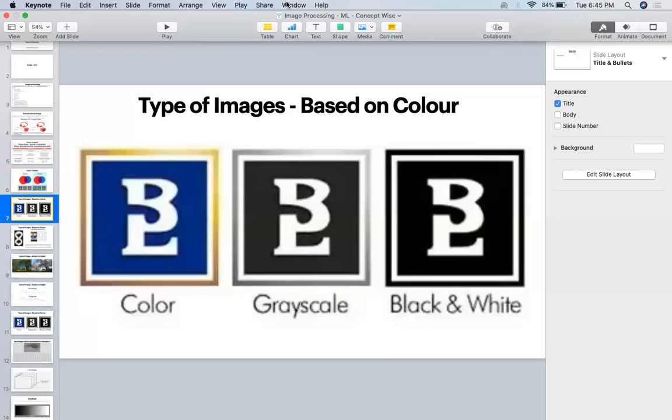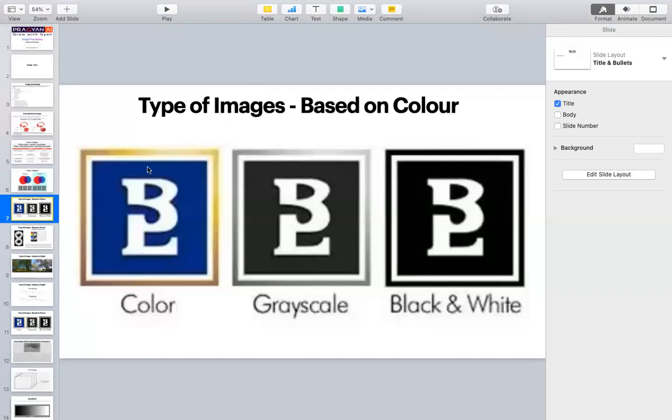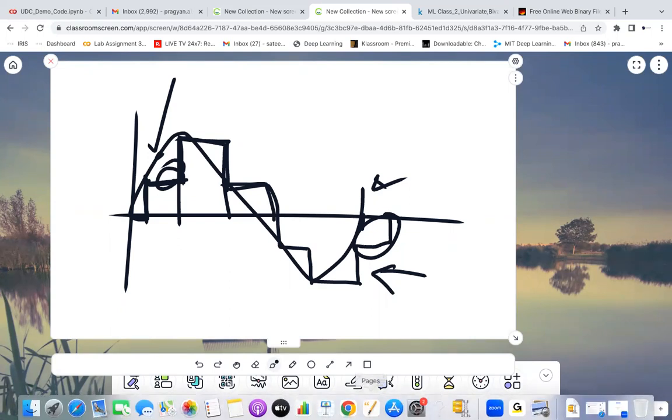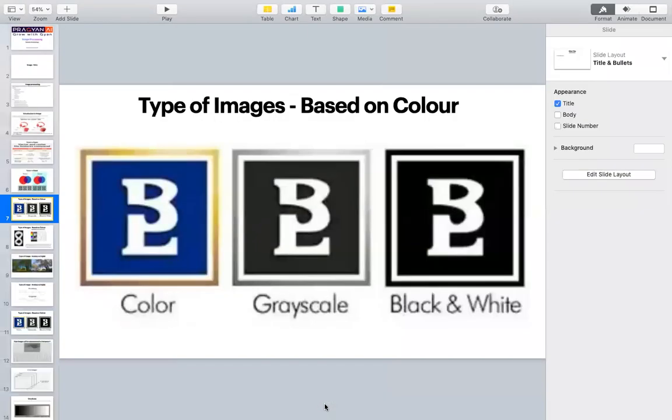The next way of classifying images is based on color. I'll be classifying them as a color image or a black and white image, and there is one more kind called a grayscale image. When we say black and white image, I will have only two levels, one black and one white. Later they wanted to create shades of black or shades of white, so many shades were created. Grayscale is between black and white.